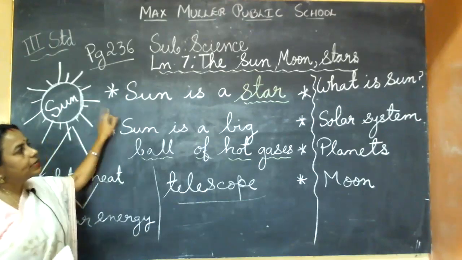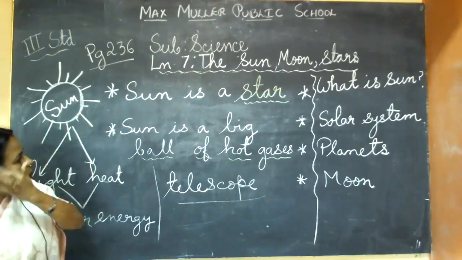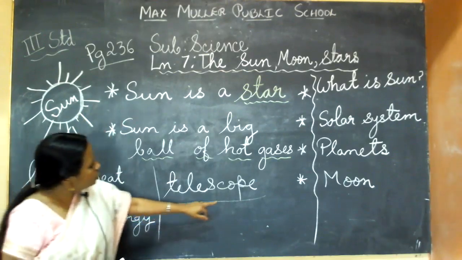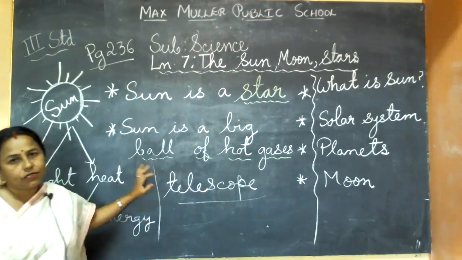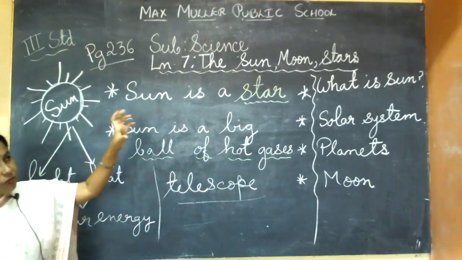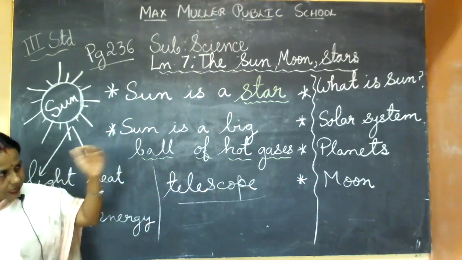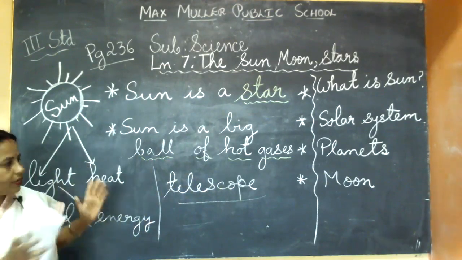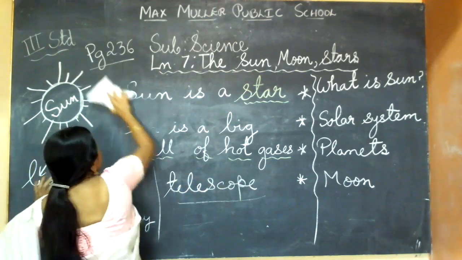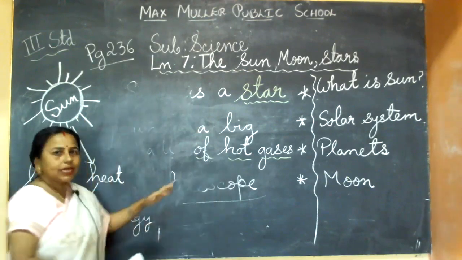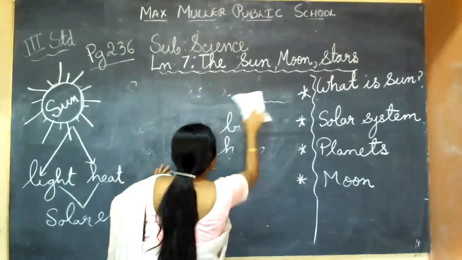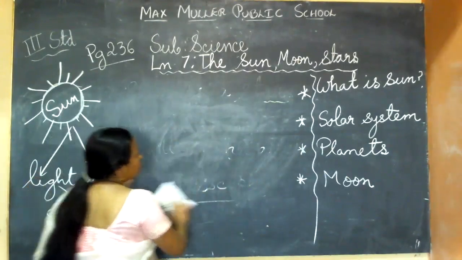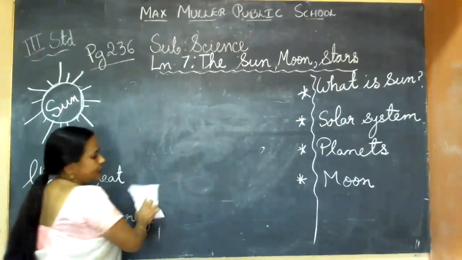You understood, I think. Sun is a star. Sun is a big ball of hot gases. And we study it through a special instrument that is called a telescope. With a telescope, very far off places we can see in big size. Understood? When you go to higher classes, you will learn more in detail. So this much you understand. It is in gaseous form inside the sun. Nothing is solid.